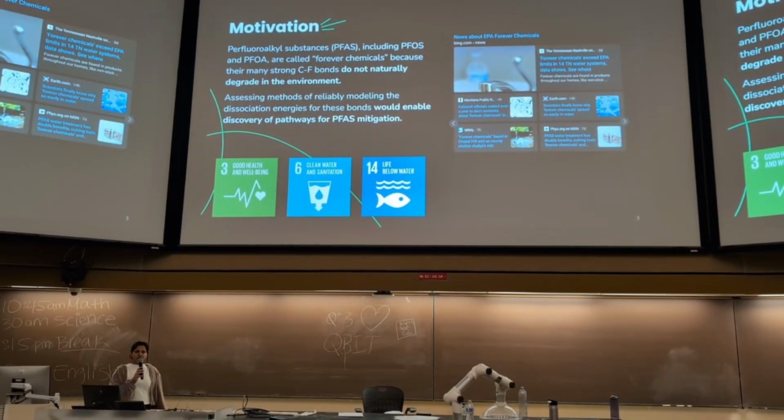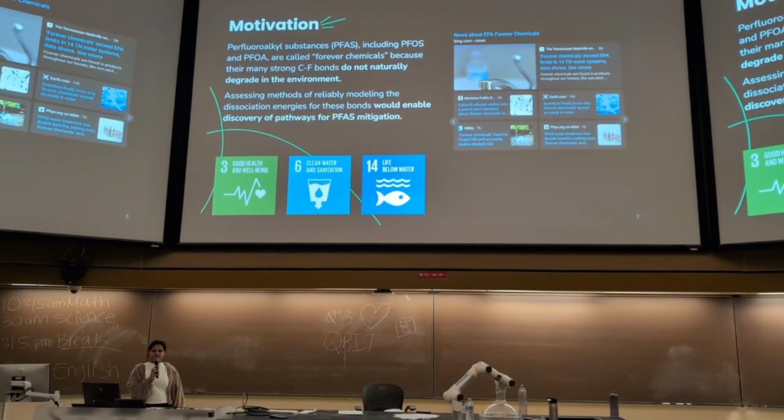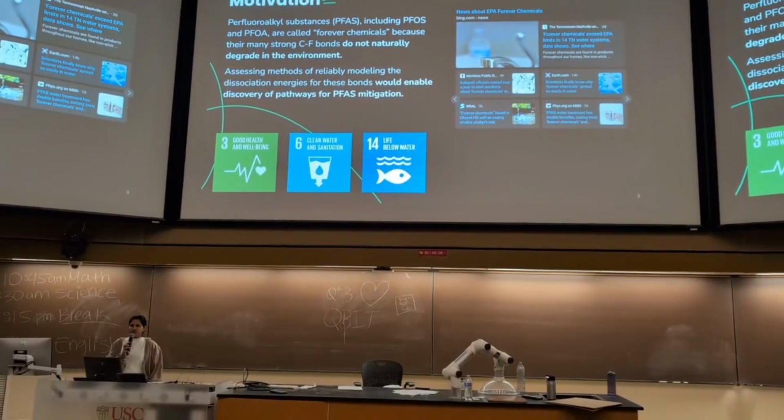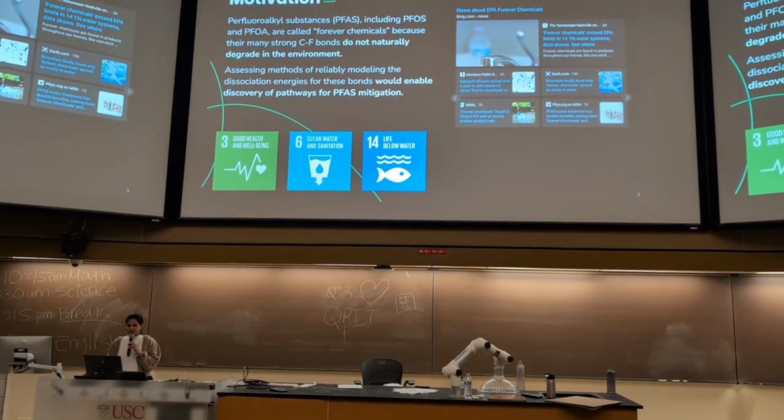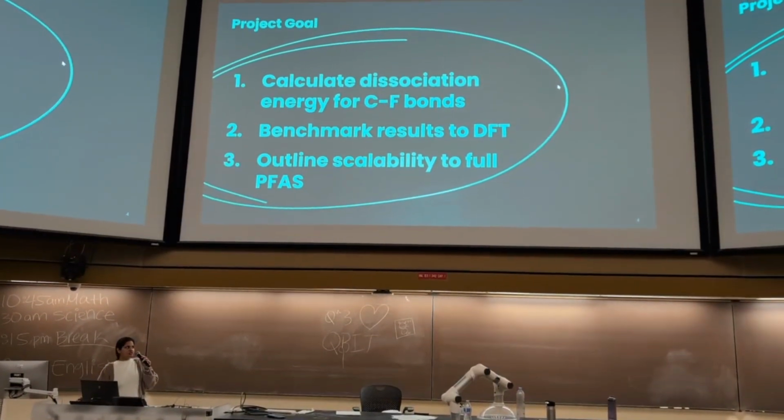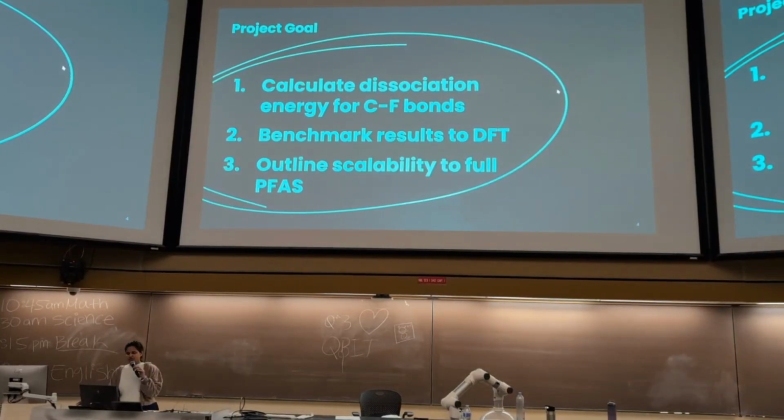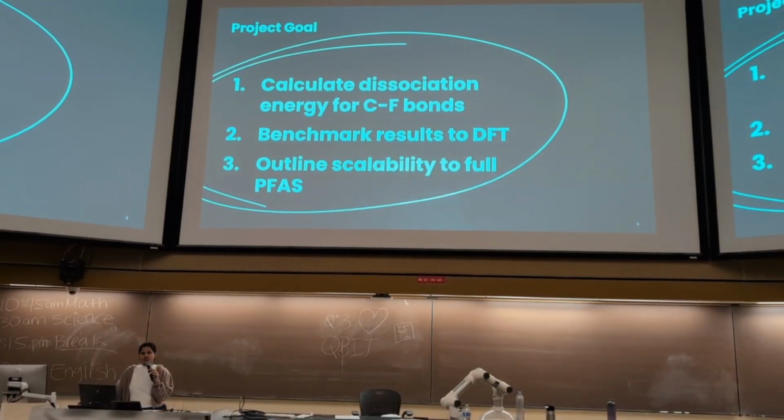Even though these are banned, many companies come up with a lot of variants. Now there are 400 of them, which are very hard to mitigate. So the approach that we have taken is to calculate the dissociation energy for CF bonds on various scales, benchmark results to DFT, and outline scalability to full PFAS.